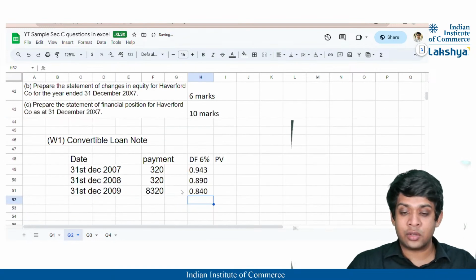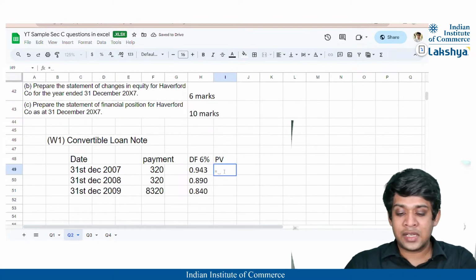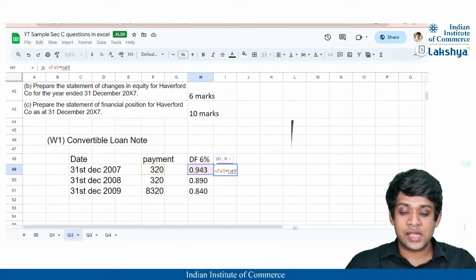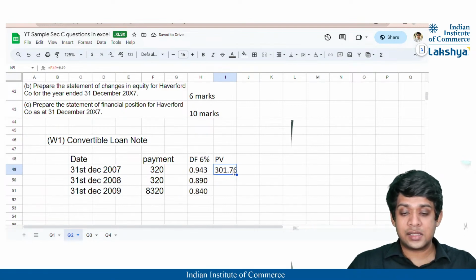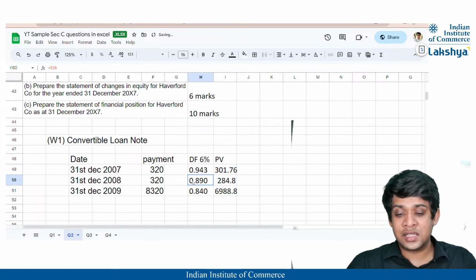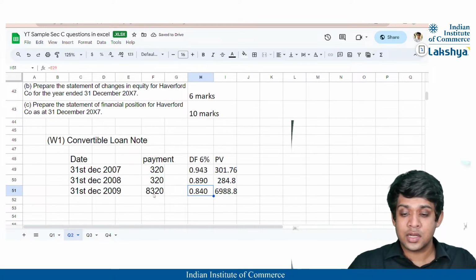And 0.840, right? So let us calculate the present value. It will be nothing but 320 into this cell, which will give me 301.76. And as I press this, I'll just drag this down. So it will get me the same values. This is this into this, and this one is this into this, right?